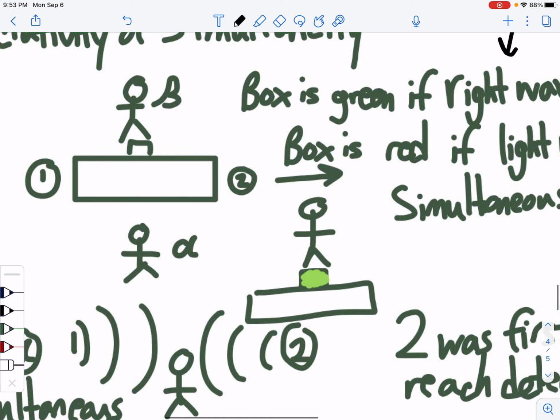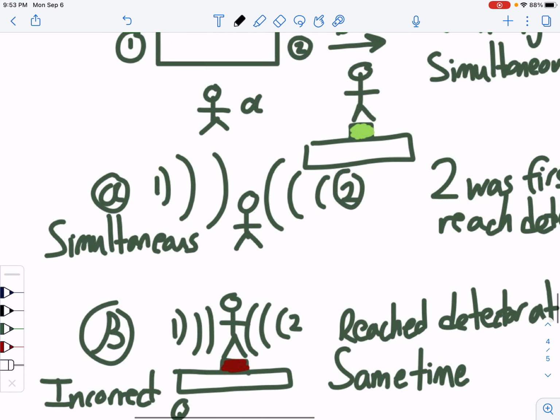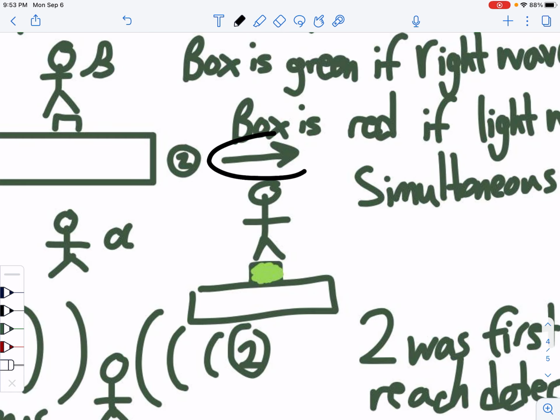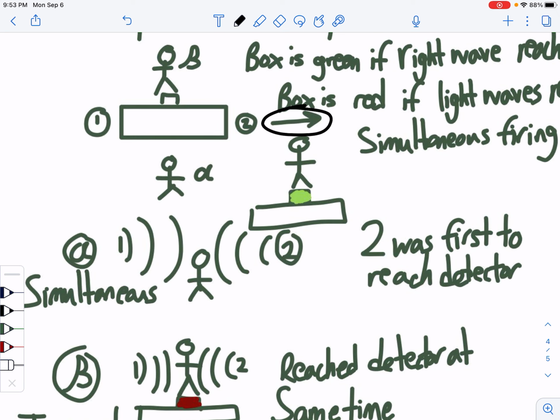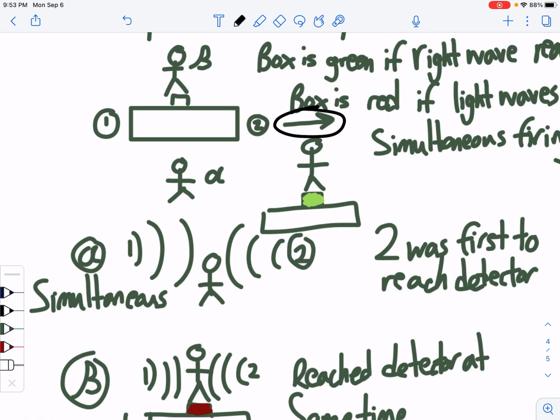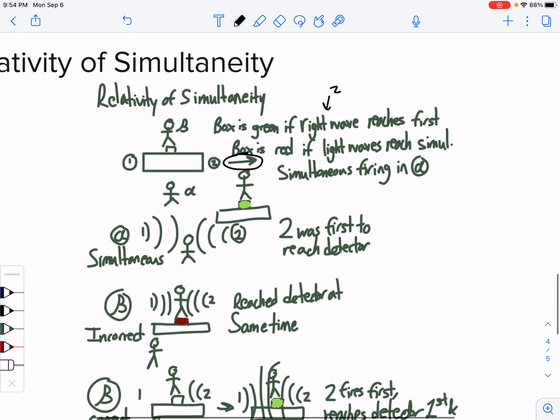A is an observer like us, they're standing here. So let's see it from A's frame of reference, or A's point of view. Oh, and also the whole contraption is moving at a set velocity in this direction. So let's first see it from our point of view, or A's point of view. So we know that 1 and 2 fire at the same time in reference frame A.